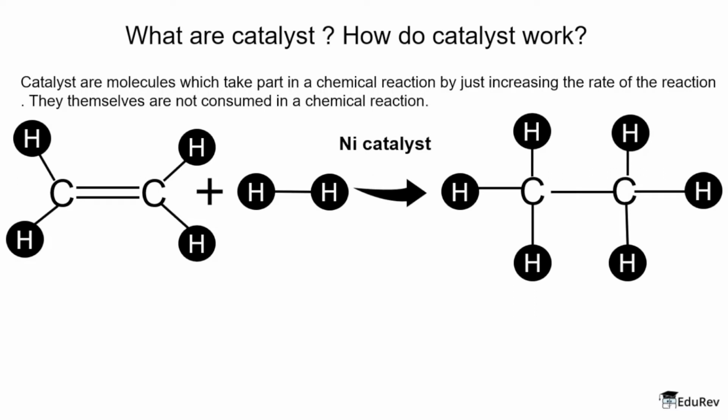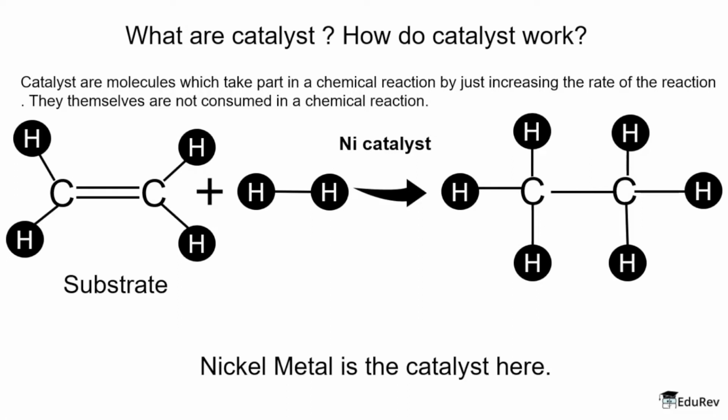This is the hydrogenation of ethene, in which we have a nickel catalyst. The ethene molecule here is called a substrate, and the ethane molecule which is hence formed is called the product, and the nickel metal here is a catalyst. What the nickel metal is doing, we'll understand in the next slide.